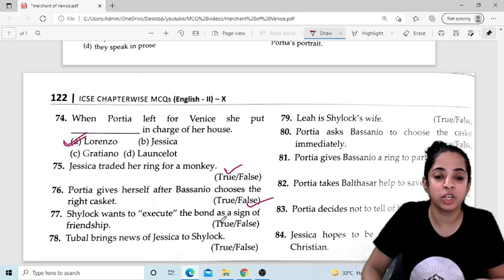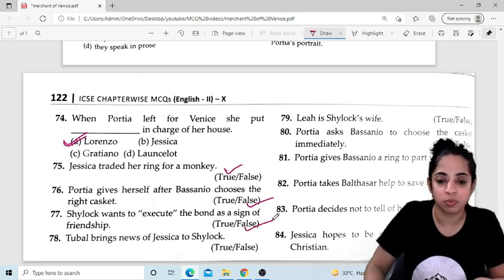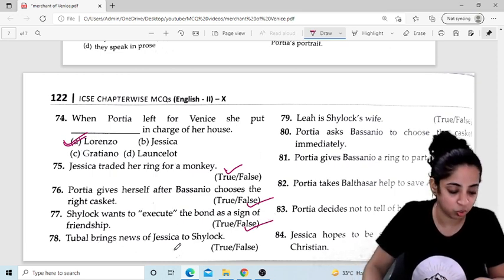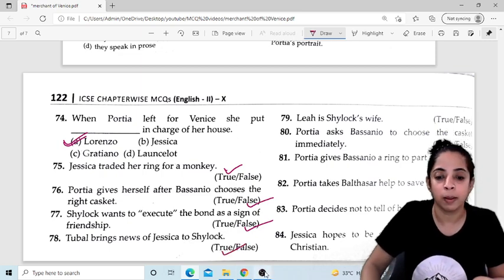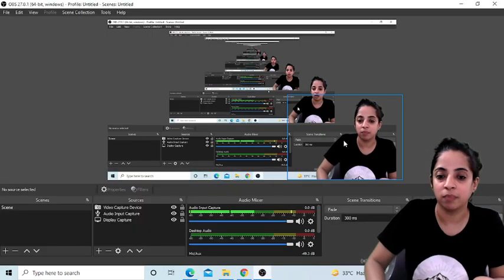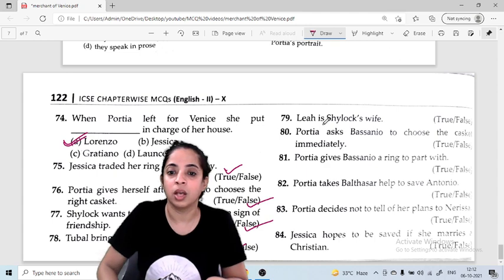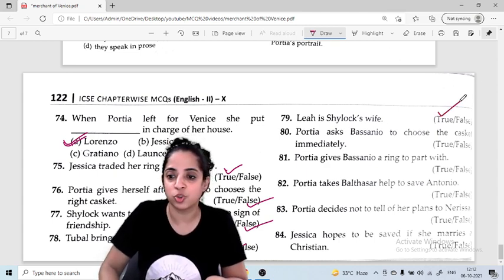Shylock wants to execute the bond as a sign of friendship. No, it is false. There was no sign of friendship. Tubal brings news of Jessica to Shylock. Is it true or false? It is true. Now let me come this side so that you are able to see. Now Leah is Shylock's wife. Is it correct? Yes, it is true.